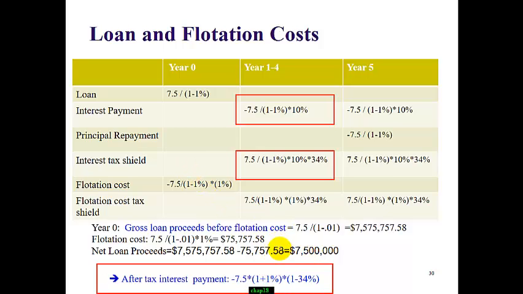Now the total flotation cost is $75,757. This company paid it one time at time 0, but we will spread the cost over the next 5 years, and we can deduct the flotation cost from taxable income. So this will give us the tax shield on the flotation cost. How much?